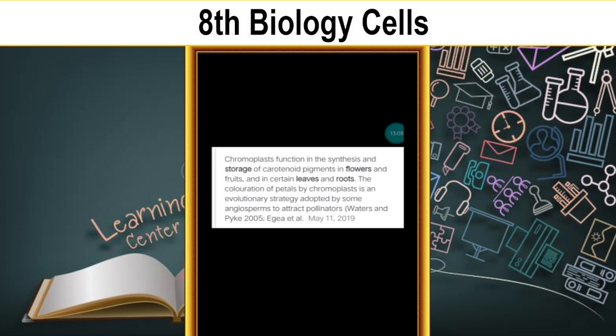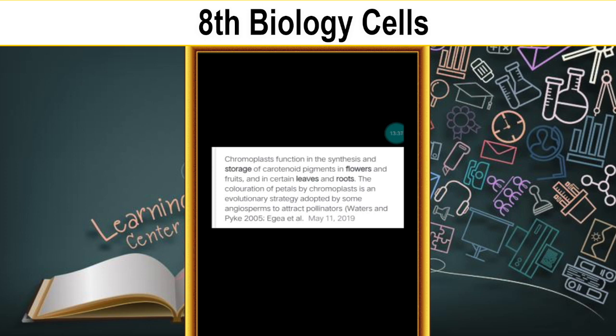Gymnosperm is one where the seed is not covered and appears openly to us. Flowers have different colors to attract pollinators, which are bees, insects and butterflies, so that more pollination happens.